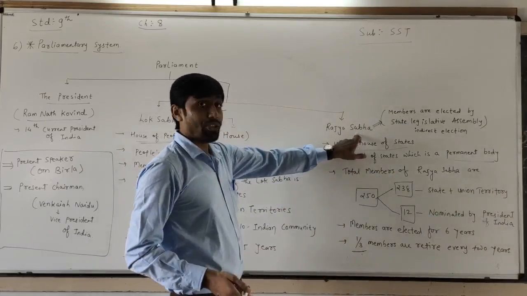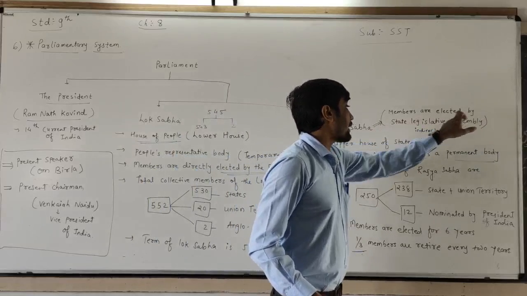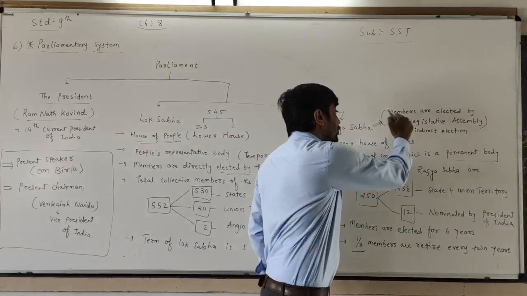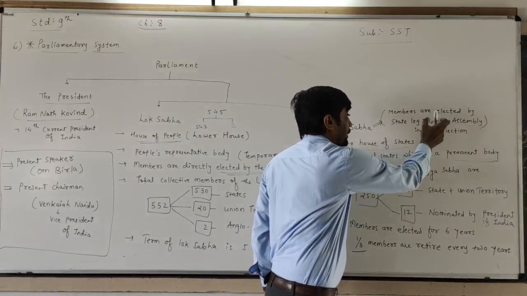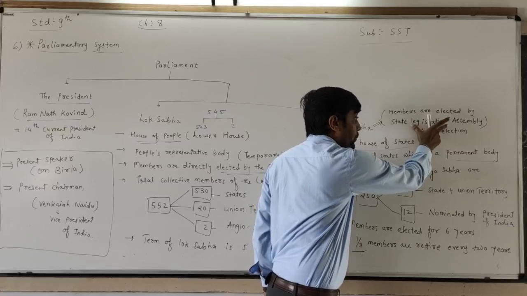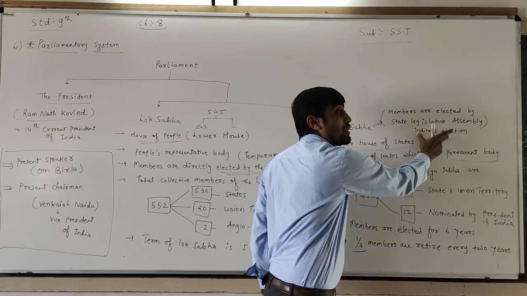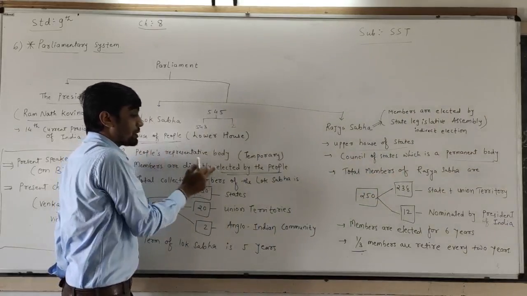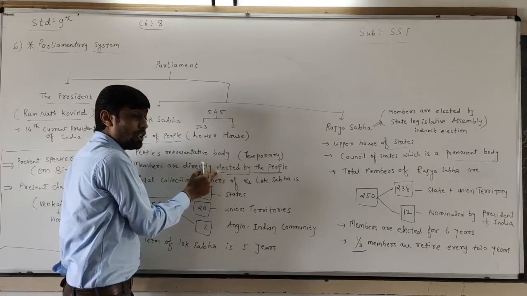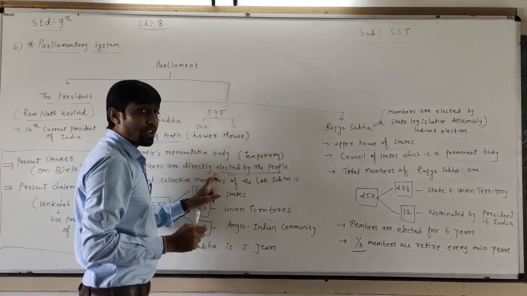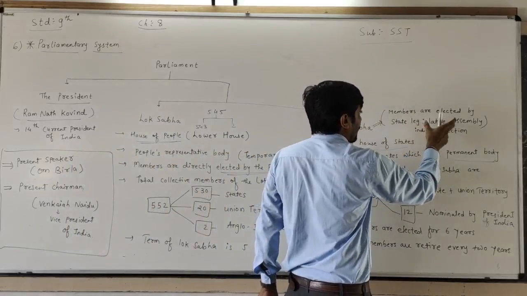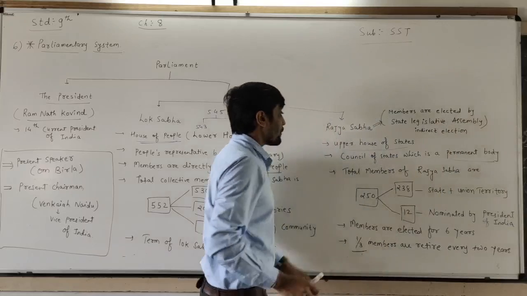The Rajya Sabha members are elected by the state legislative assemblies. That's why it is known as an indirect election. In the Lok Sabha, it is a direct election because the members are elected by the people, but in the Rajya Sabha they are elected by the state legislative assemblies.